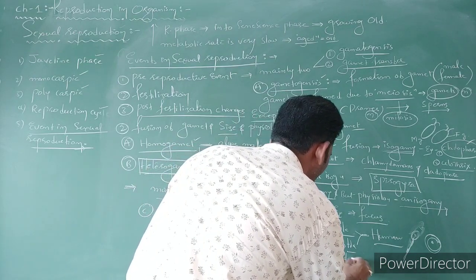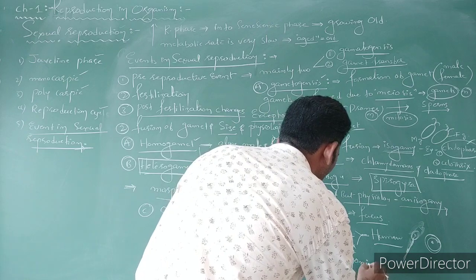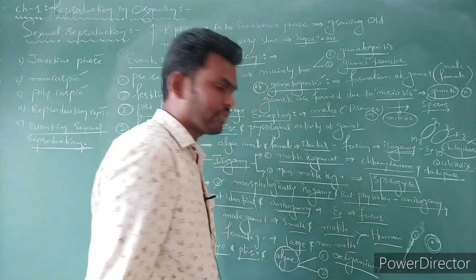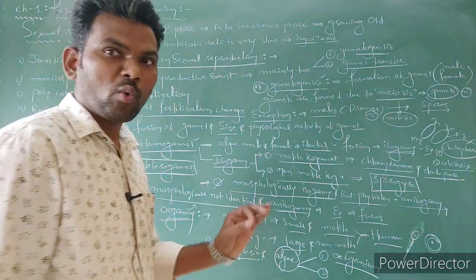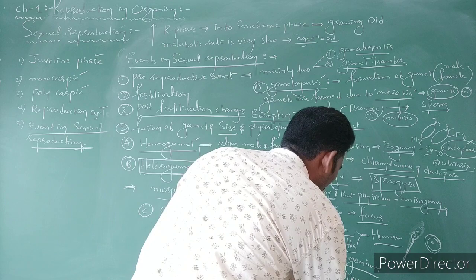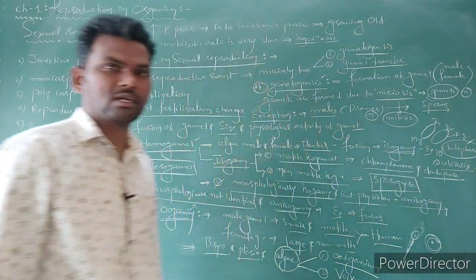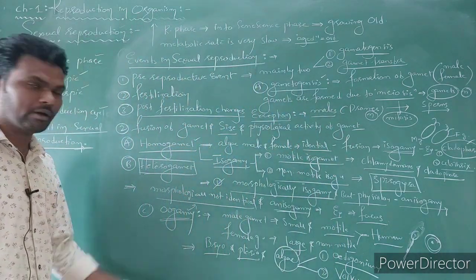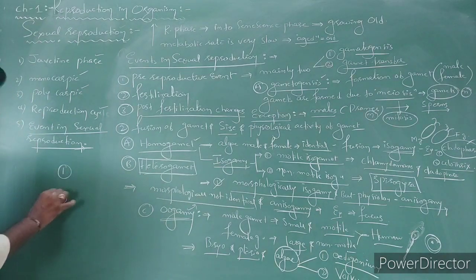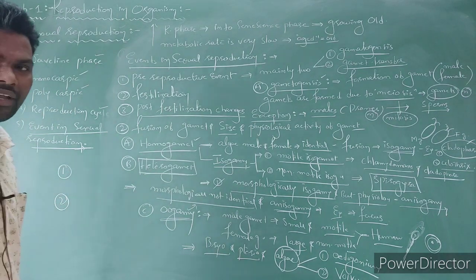The best examples in algae are Oedogonium as well as Volvox, a colonial alga. Both are examples of oogamy. In these cases the reproductive organs are very clear.